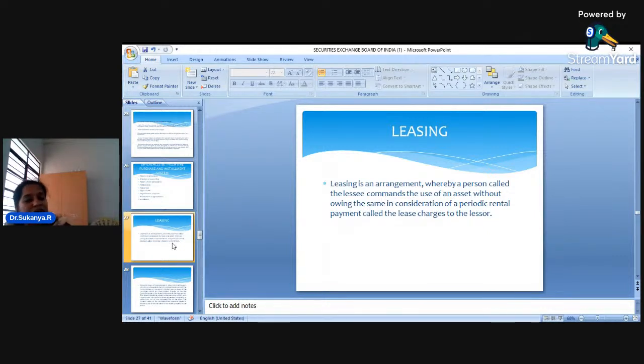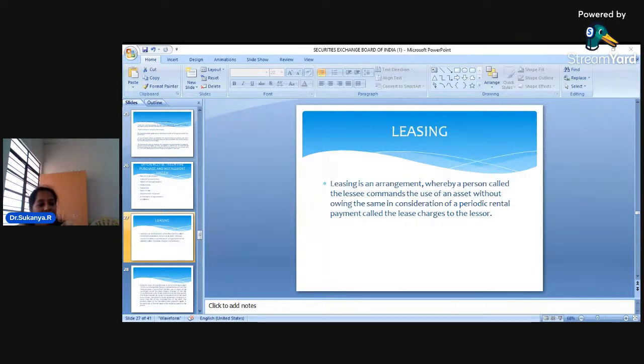Okay. Now, what is the advantage for me? I am the lessee, and the company which is providing me that machinery is the lessor. But the advantage is I need not spend 50 lakh rupees to purchase that machinery, because I feel it is very expensive and I cannot afford it.